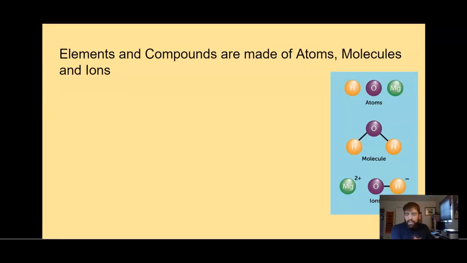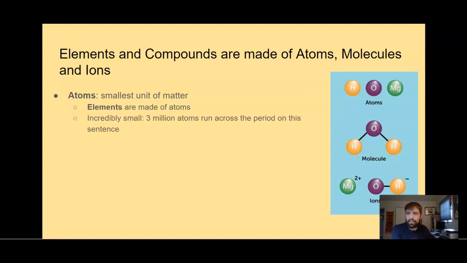All right. So elements and compounds are made of atoms, molecules, and ions, which you see here. Protons and neutrons form the nucleus, but atoms are the smallest unit of matter. Elements are made of atoms, so they're essentially the same thing. Elements are just different types of atoms, and incredibly small. Three million atoms would run across the period on this sentence.